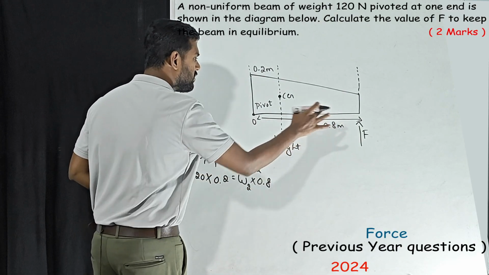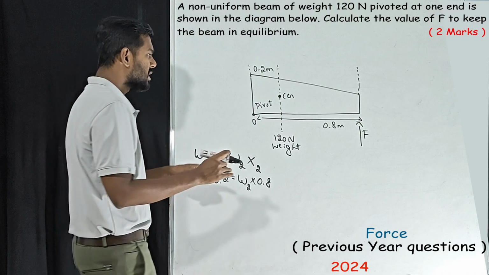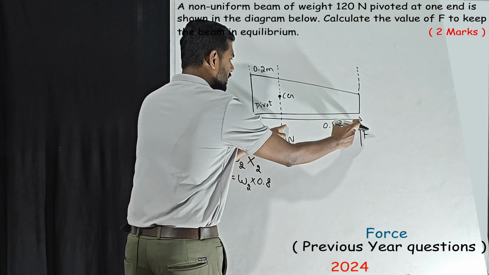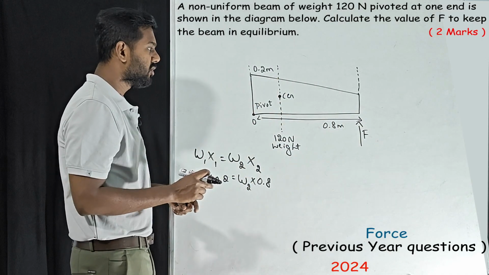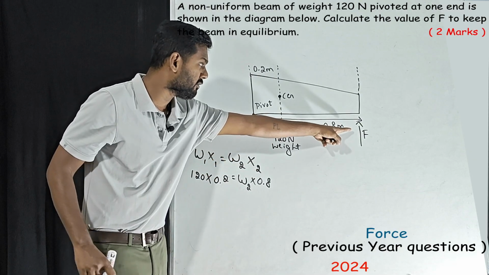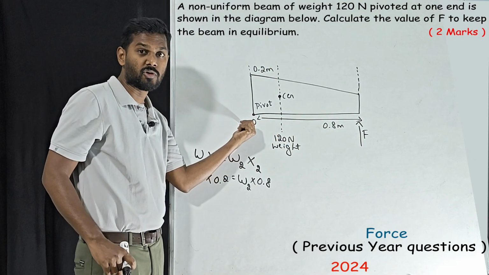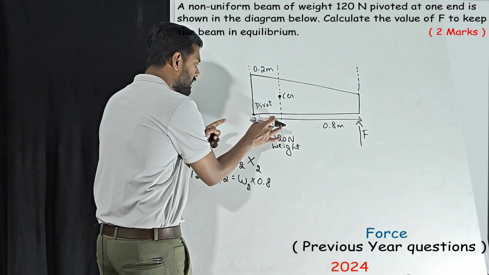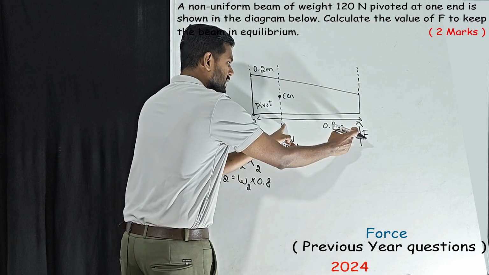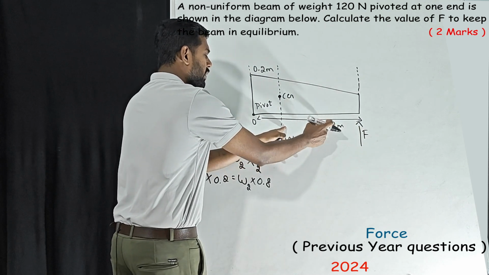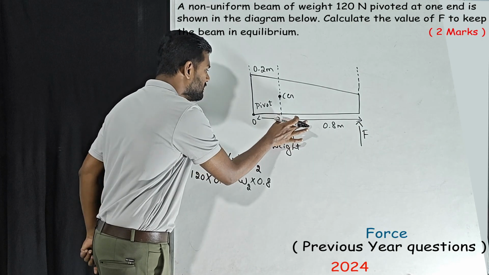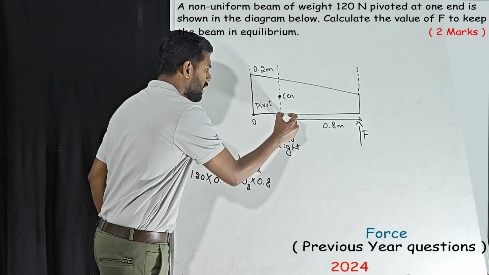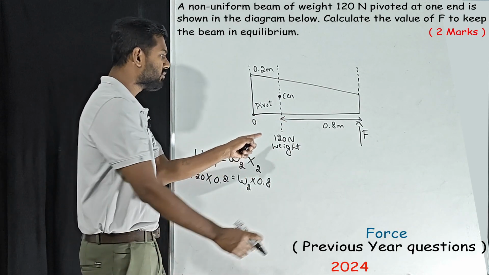While taking these values, you have to be a little careful. Sometimes assume the same value. Assume it is given from here to here, 0.8. So what is x2? From the weight till the fulcrum or pivoted point. So assume this value is given only from here to center of gravity, 0.8; then 0.2 we have to take.